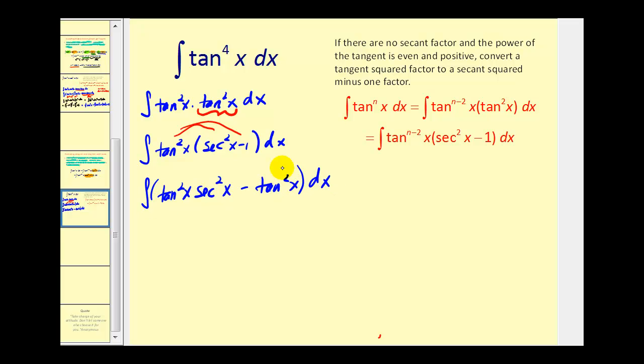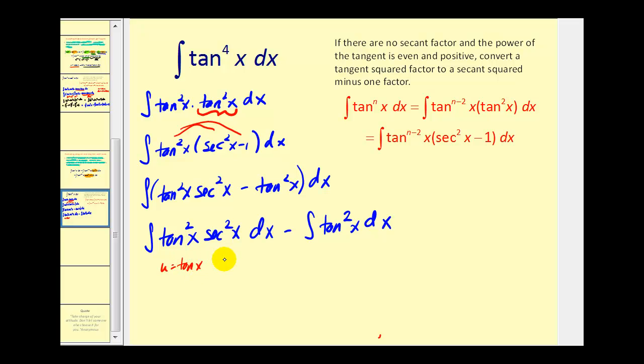Let's rewrite this as two different integrals. And notice this first integral we have an even factor of tangent squared x and an even factor of secant squared x. But if we let u equal tangent x, then differential u would equal secant squared x. So now we can just use basic u substitution.